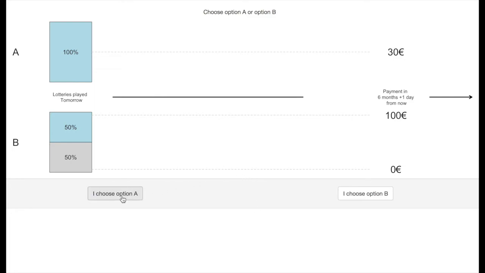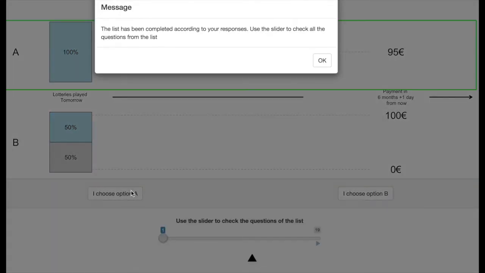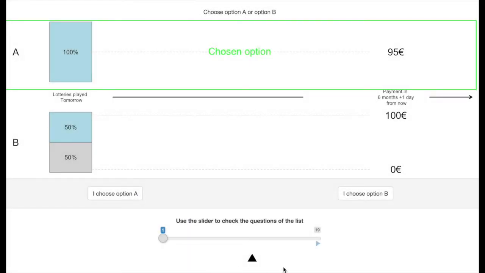Now the list has been completed, a slider appears to review all the questions from the list. Remember that all the questions from the list can be selected for real payment. You can move the slider to review the questions. For each question, the chosen option, the one that will be played if the question is selected for real payment at the end of the experiment, is highlighted in green. At this stage, you can still change your answer if needed.